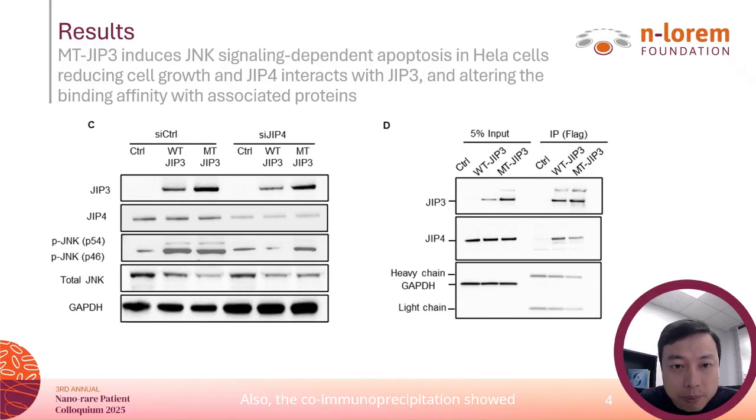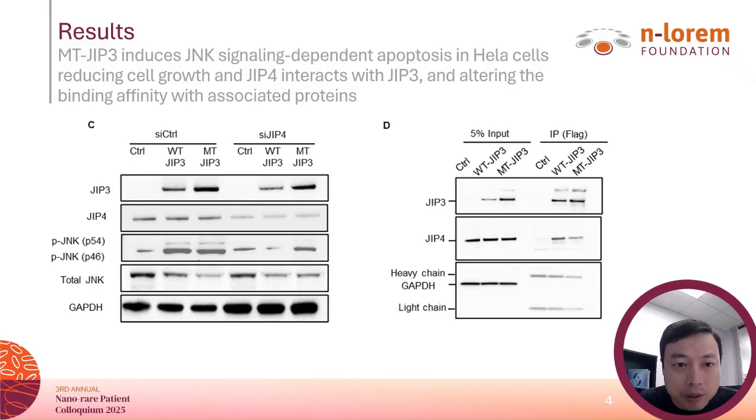Also, the co-IP data showed that JIP3 interacts with JIP4, likely forming heterodimers, but mutant JIP3 co-precipitates less with JIP4. This suggests mutant JIP3 acts independently to cause cytotoxicity. You can find this result in the Western blot, the protein measurement.